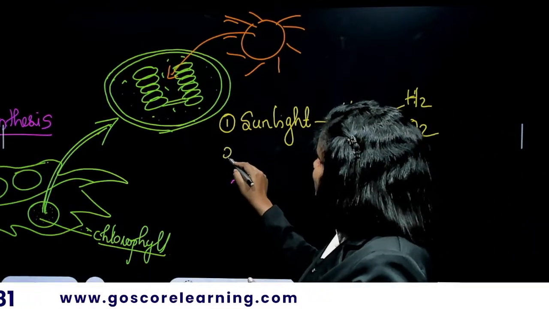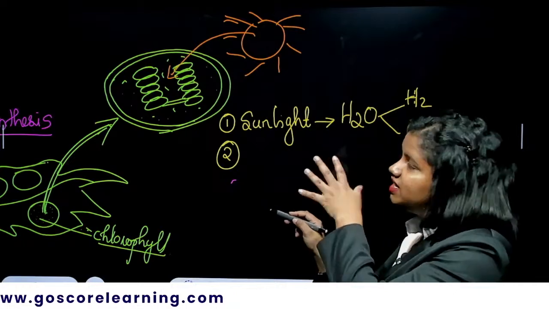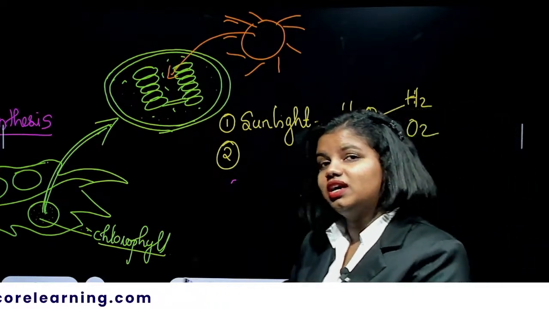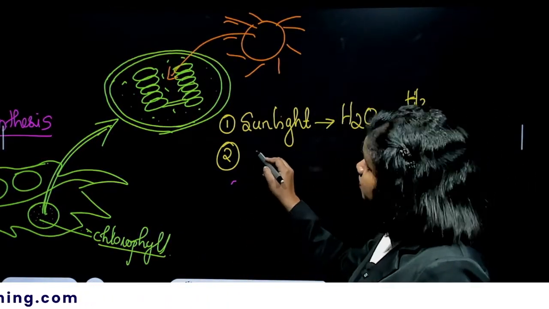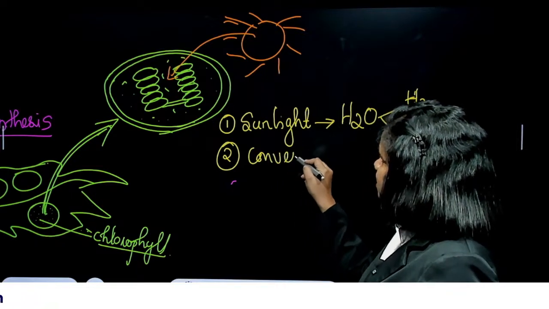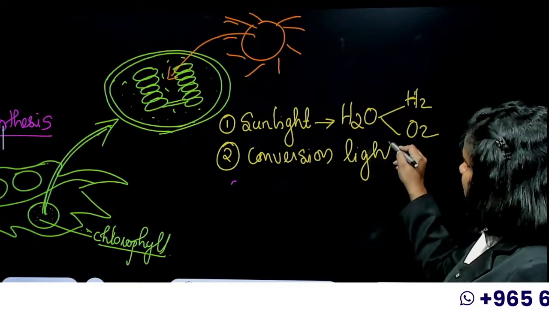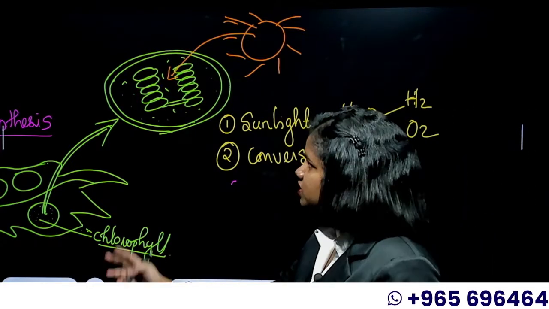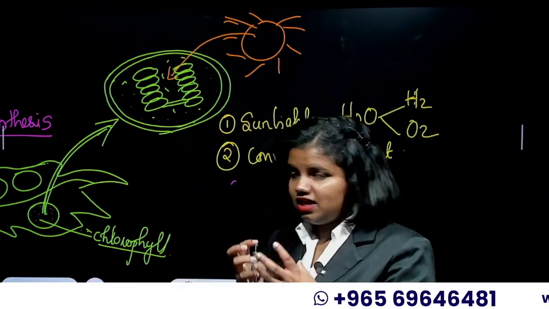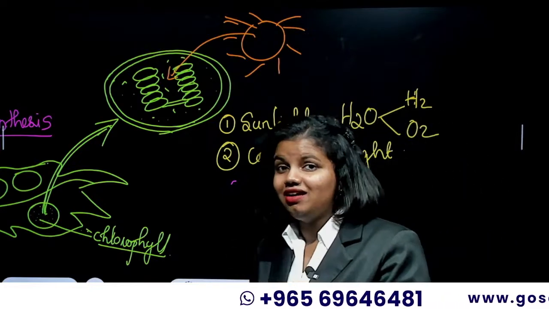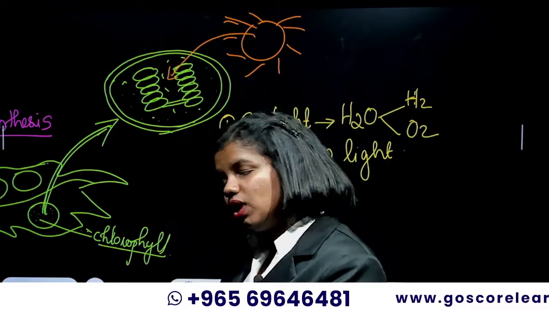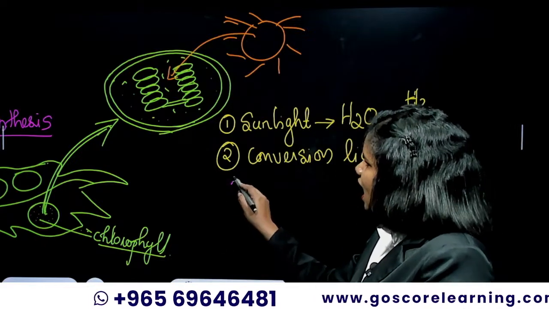Then this light energy would be converted into a chemical energy form. Energy conversion of the light energy is another major event happening there. So first the chlorophyll absorbs the light, then it splits a water molecule, and there the conversion of light energy to chemical energy is happening.